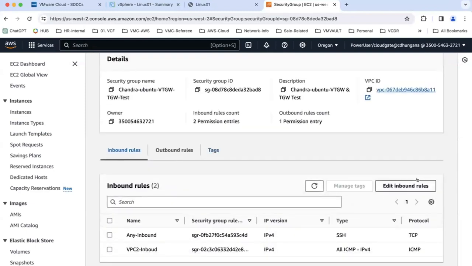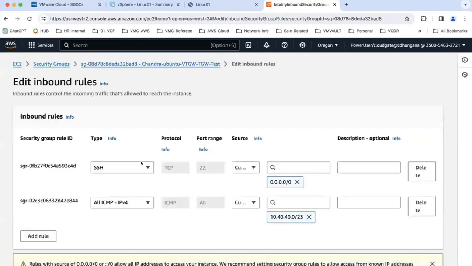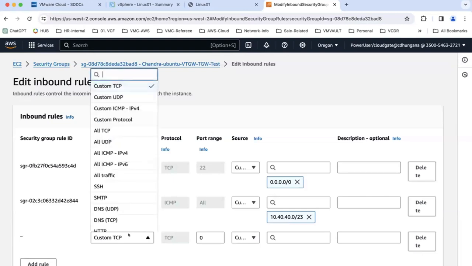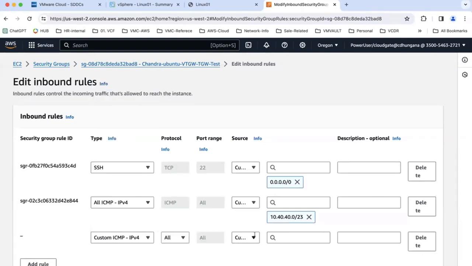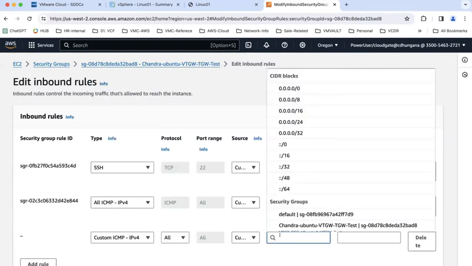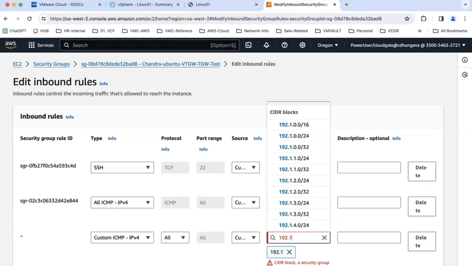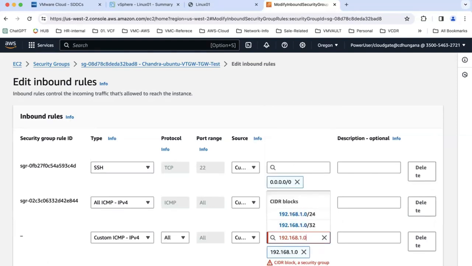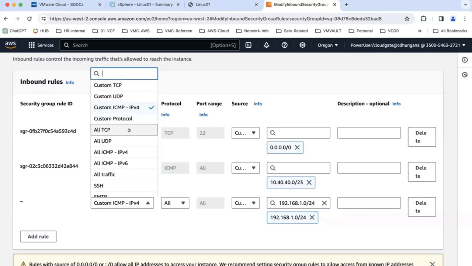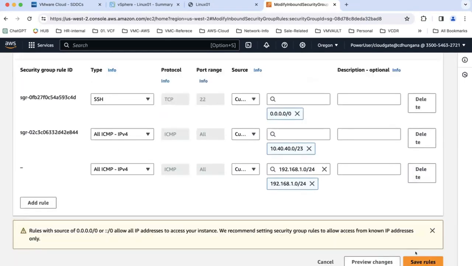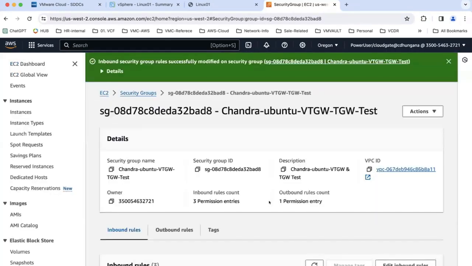So what we need to do is add the rule. In this case, inbound rule, add rule. I will allow all ICMP for test purposes, and then I will supply the SDDC workload segment, 192.168.0.0/24. It will allow all ICMP, right? So save the rules here.